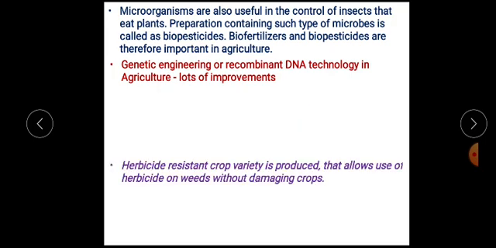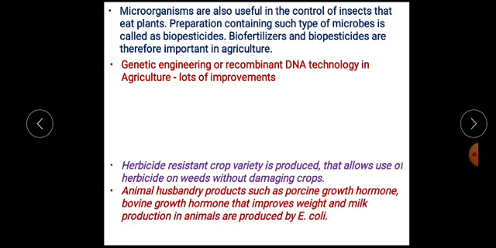Another example of the application of genetic engineering in agricultural microbiology is that a herbicide resistant crop variety has been developed, which allows use of herbicide on weeds without damaging the crops.